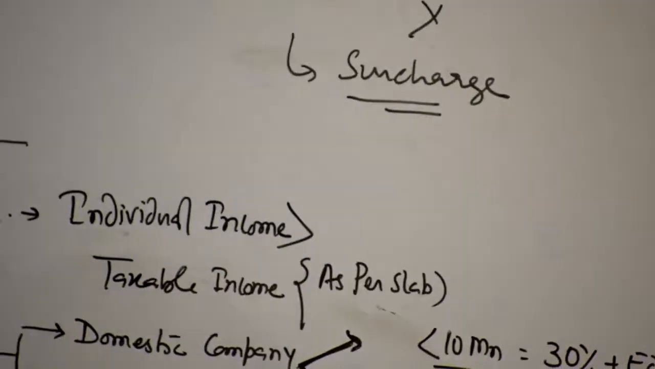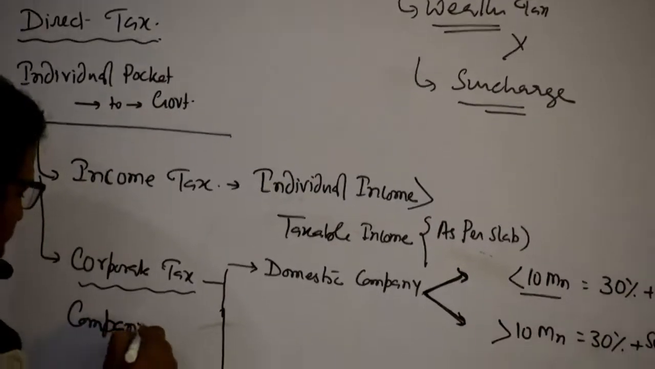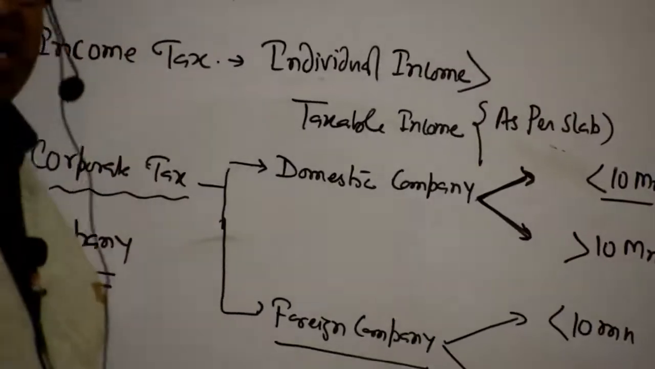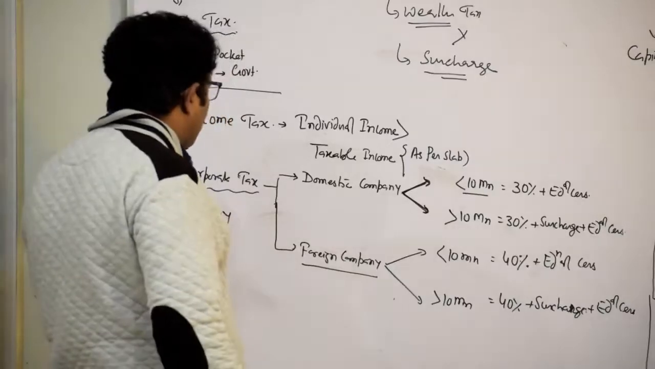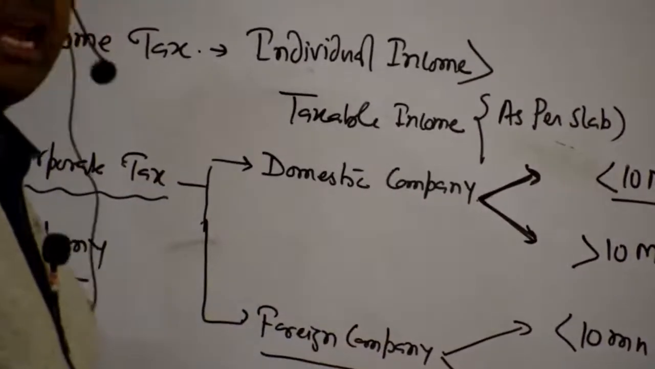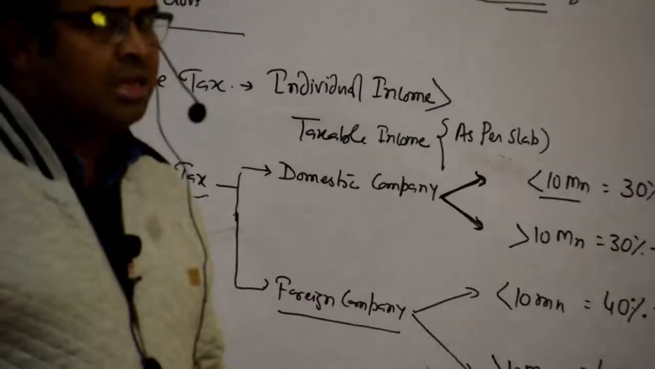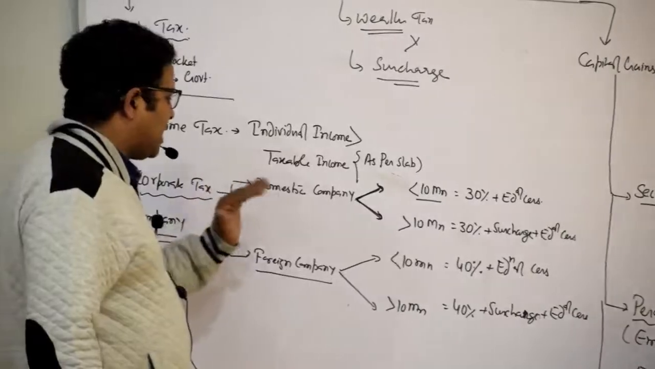Another is corporate tax, and corporate tax is a tax on the company. And you know that companies have a high amount of income. There are two types of corporate tax: we have a domestic company and we have a foreign company in India. Is it clear? Yes, tell me, foreign company and domestic company. First we have to see corporate tax for a company.